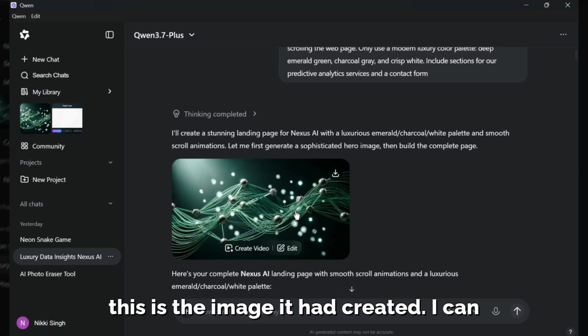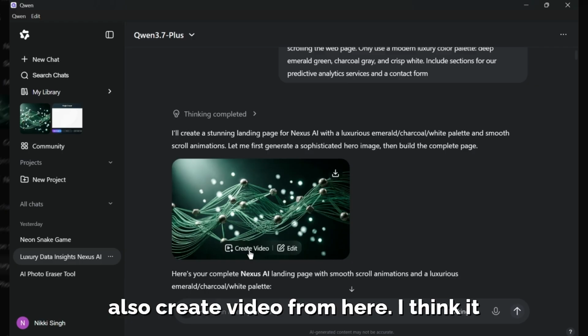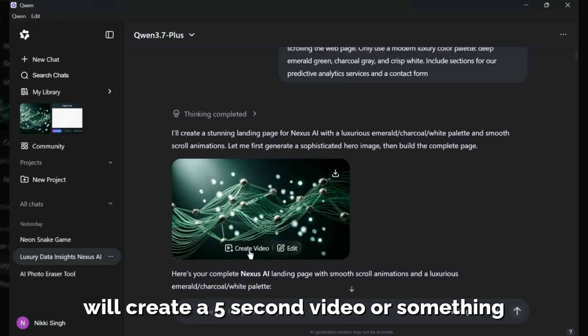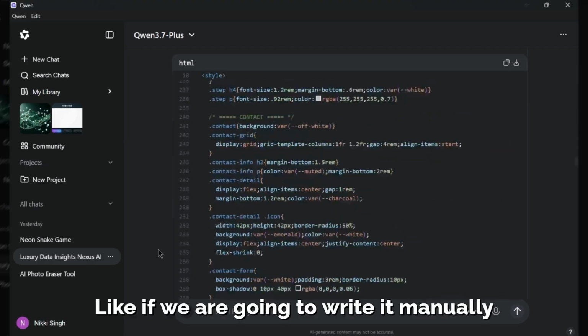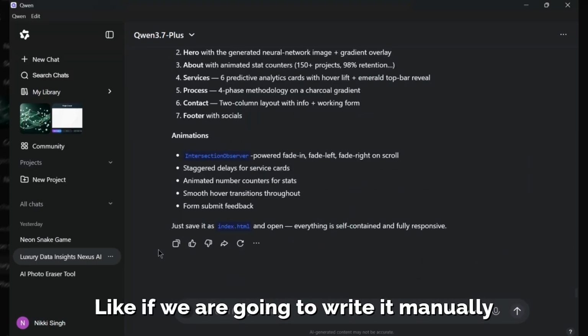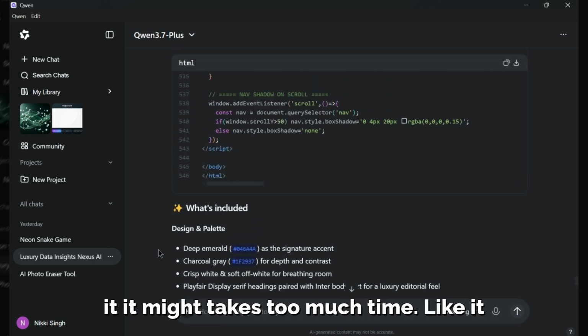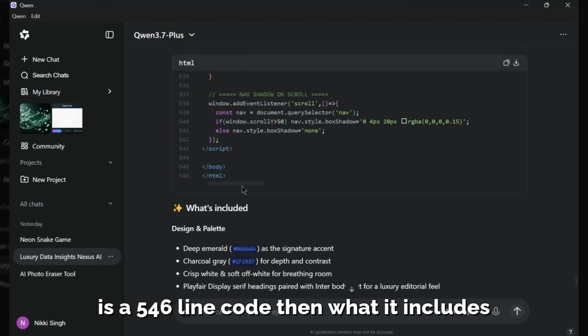This is the image it had created. I can also create a video from here. I think it will create a 5-second video or something. Here this is the whole HTML code. If we were going to write it manually, it might take too much time. It is a 546 line code.